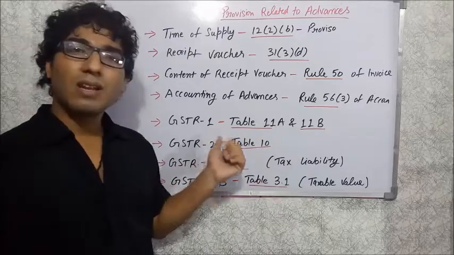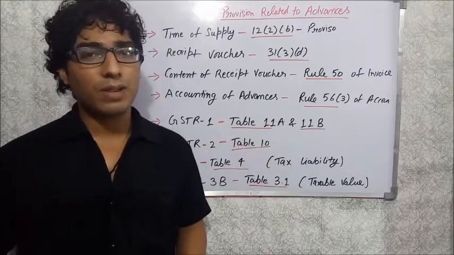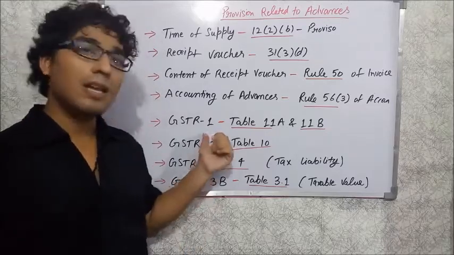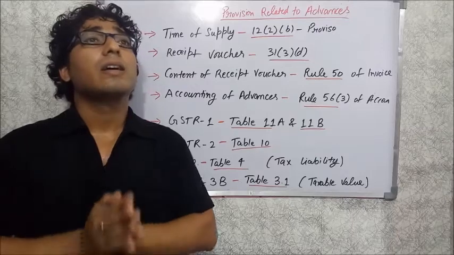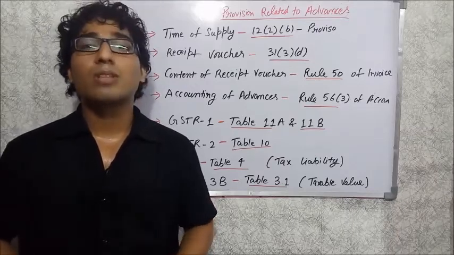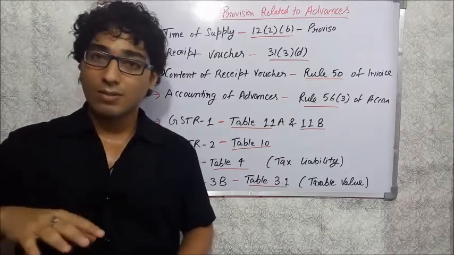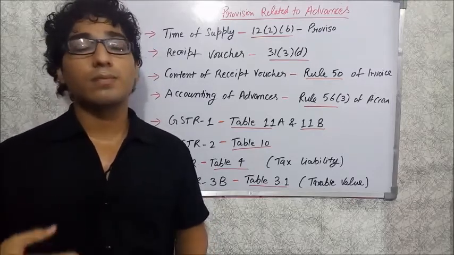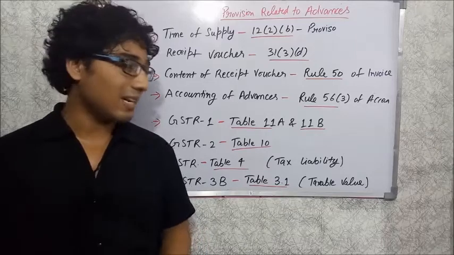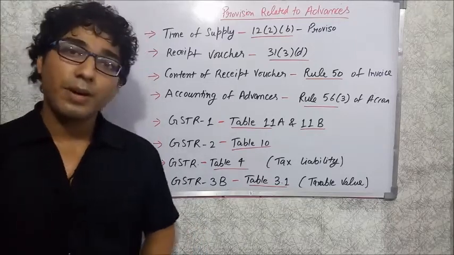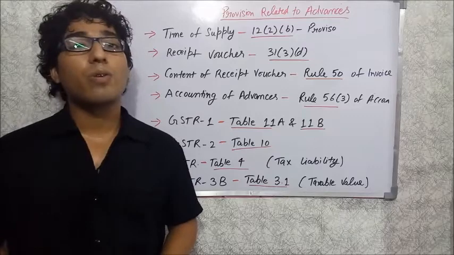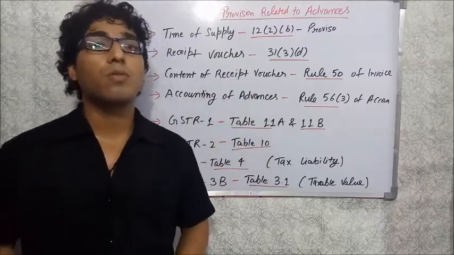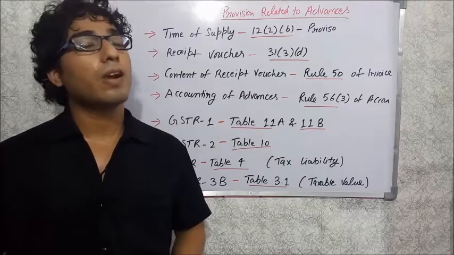GSTR 1 will actually be a little tricky because you have to fill out the details of advances in those cases. Earlier in service tax, the requirement was also there in case of advance, based on the earlier of advance receipt or the providing of service. That requirement is now also on goods. So remember that you have to check those provisions before receiving any advances.